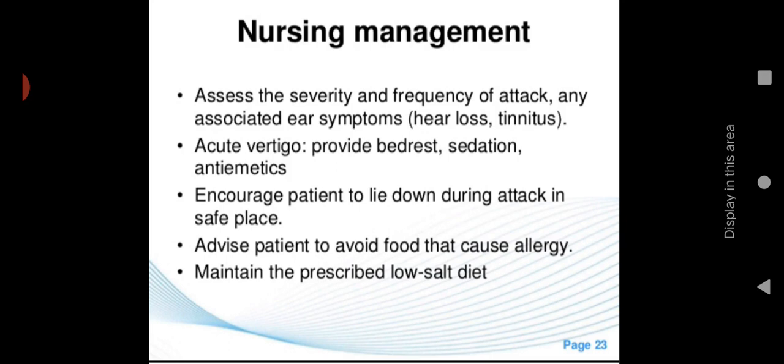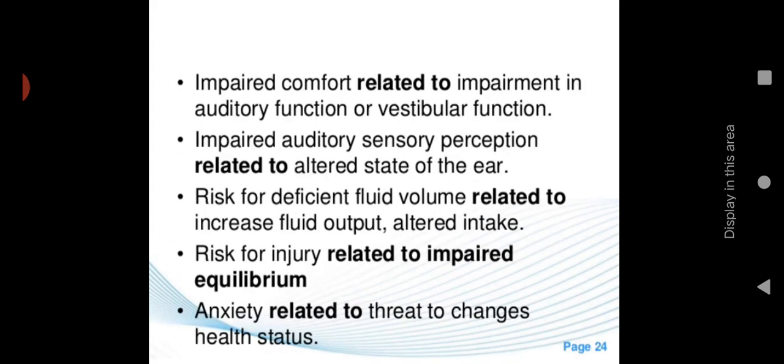in a safe place. Advise the patient to avoid foods that cause allergy, especially foods containing monosodium glutamate. Maintain the prescribed low salt diet; they have to always maintain it. Then, impaired comfort related to impairment in auditory function or vestibular function. Impaired auditory sensation and perception related to altered state of ear. Risk for deficient fluid volume related to increased fluid output, altered intake. Risk for injury related to impaired equilibrium, and anxiety related to threat to health status. So these are the nursing diagnoses which we can follow in Meniere's disease.